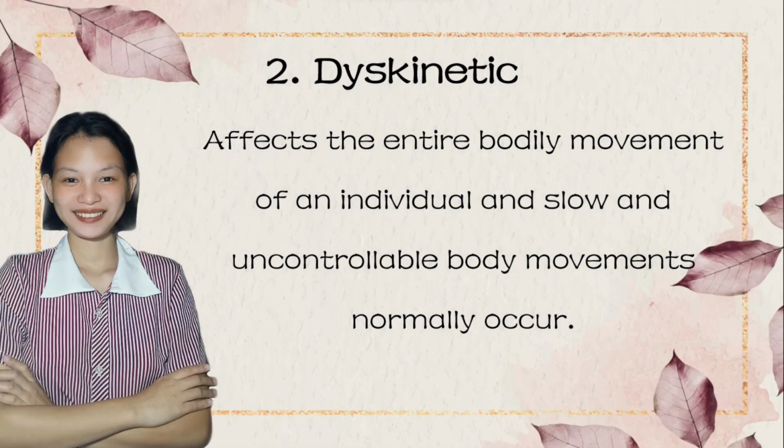The second one is dyskinetic. It affects the entire bodily movements of an individual. Slow and uncontrollable body movements normally occur. It is also called athetoid CP. It is one type of cerebral palsy. Kids with dyskinetic CP have trouble controlling muscle movements. They have twisting and abrupt movements.